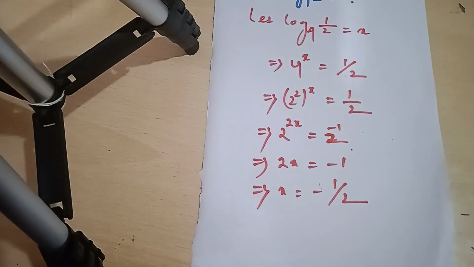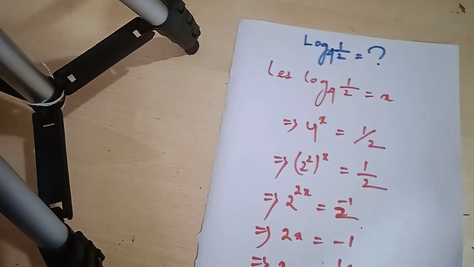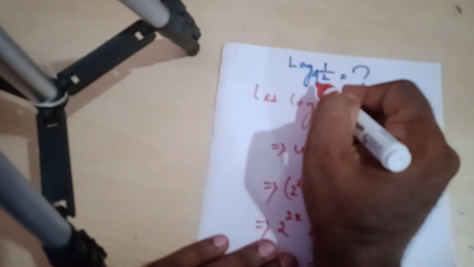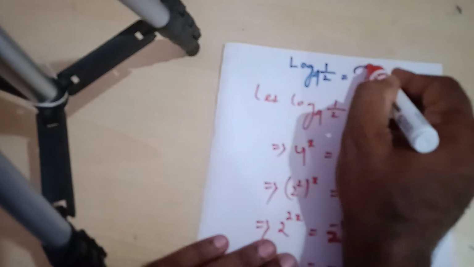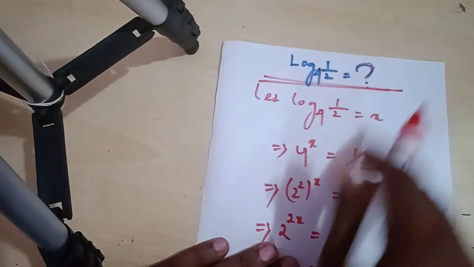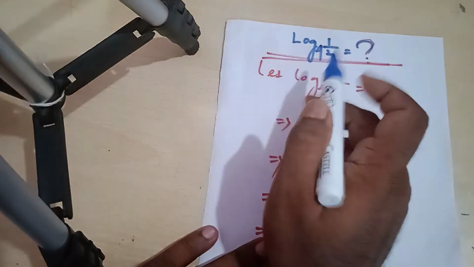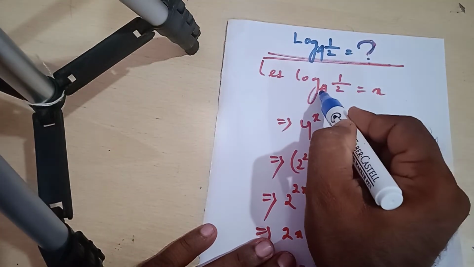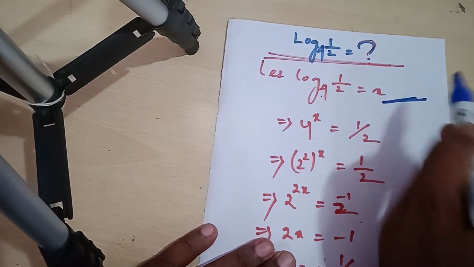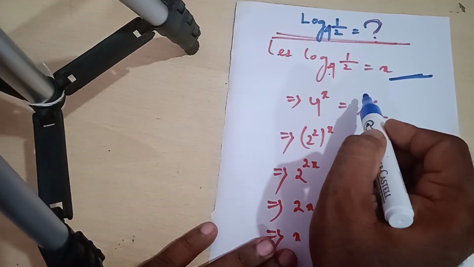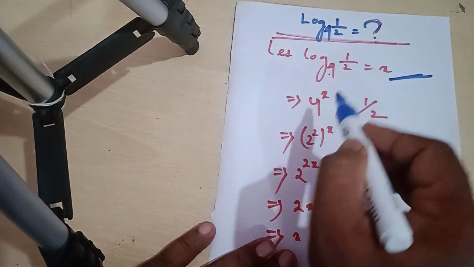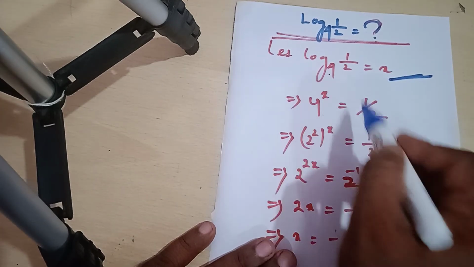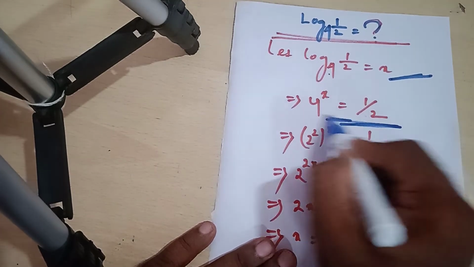Next question, another question. Here I have one question. Log 1 by 2 to the base 4 is equal to how much? This is the question. Let log 1 by 2 to the base 4 is equal to x. We have to convert it into exponential form: 4 to the power x is equal to 1 by 2. This is your exponential form.